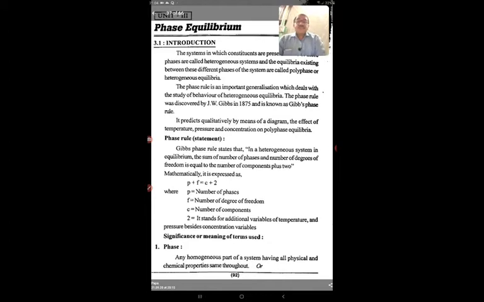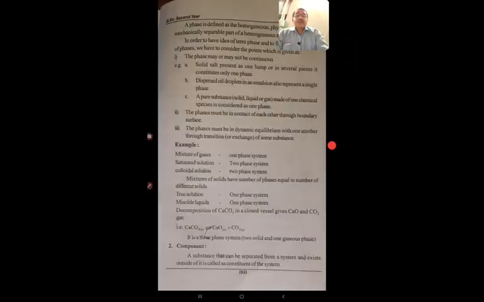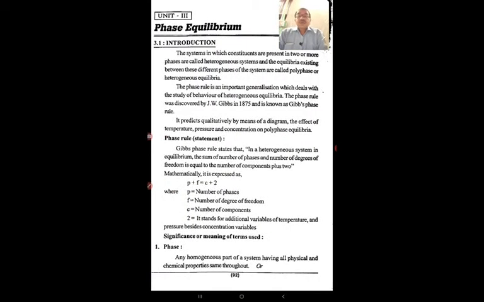Gibbs phase rule states that in a heterogeneous system in equilibrium, the sum of the number of phases and the number of degrees of freedom is equal to the number of components plus 2.